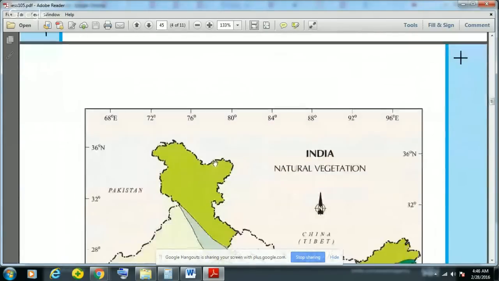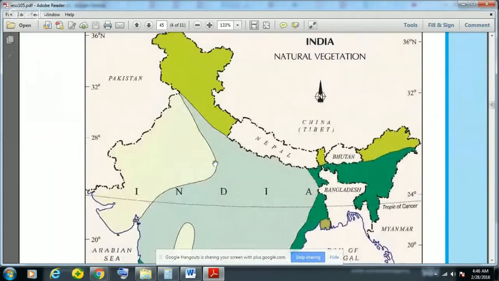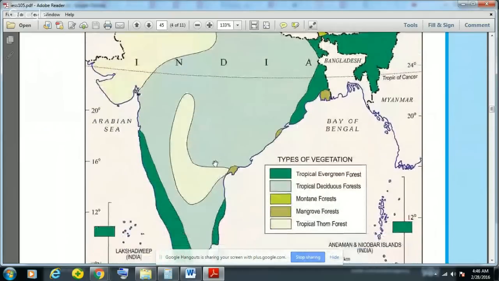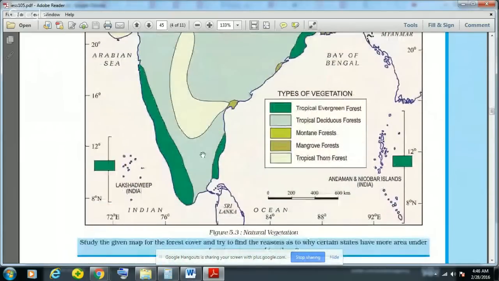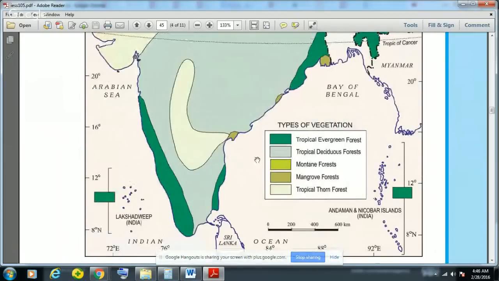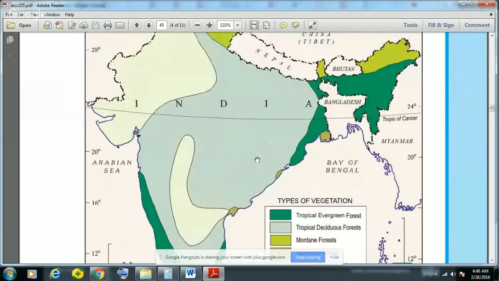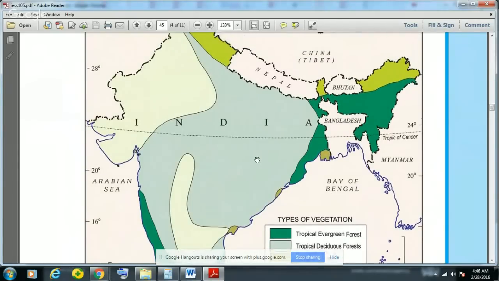And this is the map depicting various types of natural vegetation present in India. First is the tropical evergreen. You can see that this is the area that tropical evergreen forest occupies: the Western Ghats, then the Tamil Nadu coast, then the Andaman and Nicobar Islands, then some parts of Assam and also some parts of the northeast.